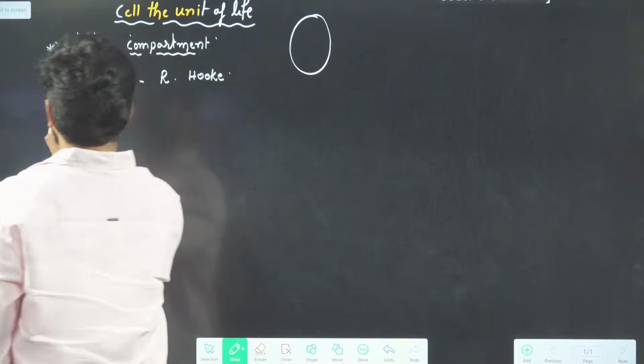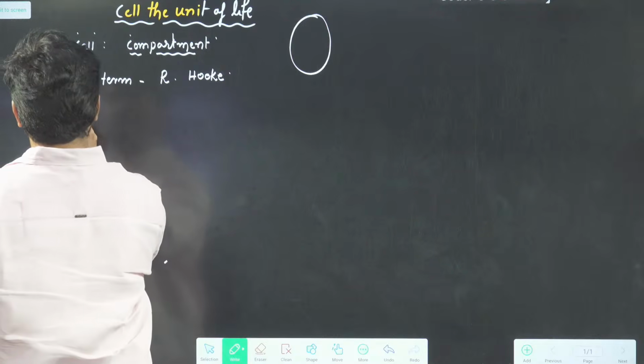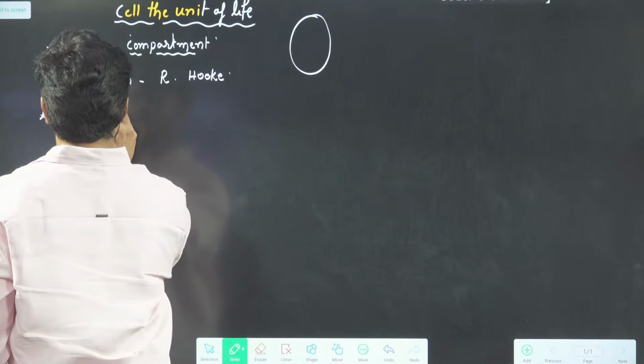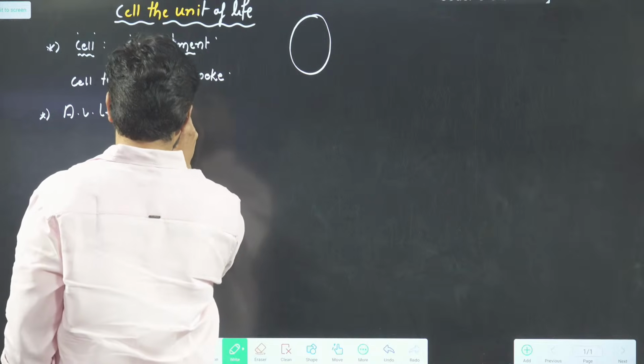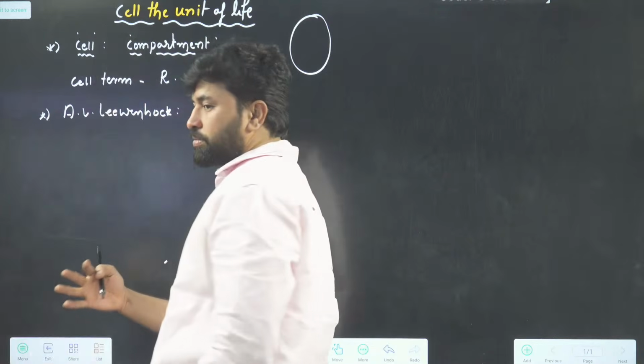Next, there was a scientist called Antony van Leeuwenhoek. He improved some studies.